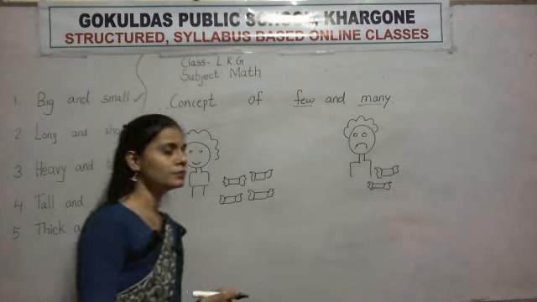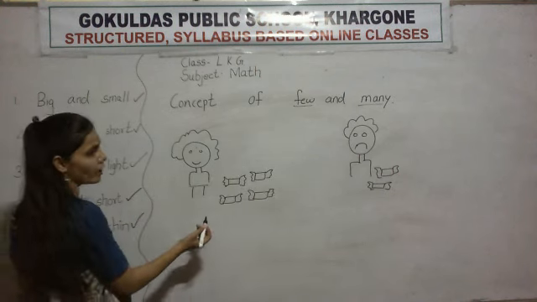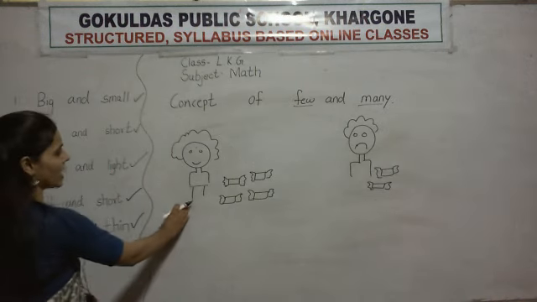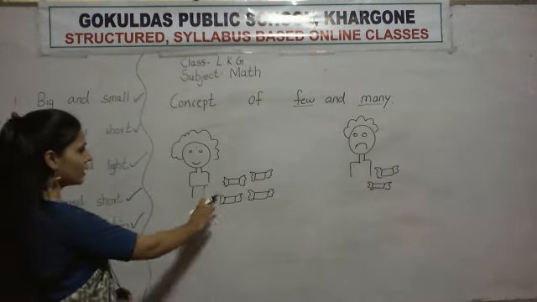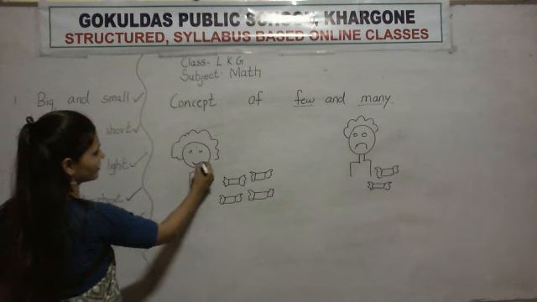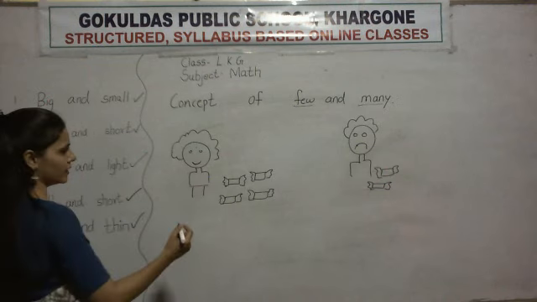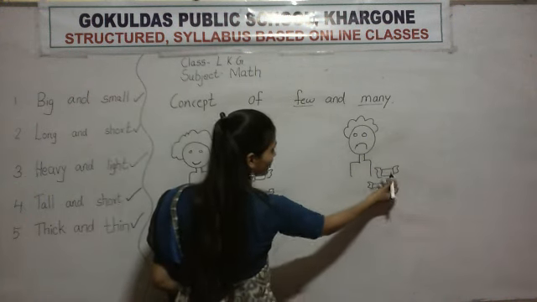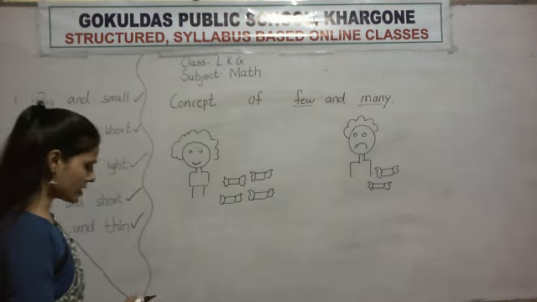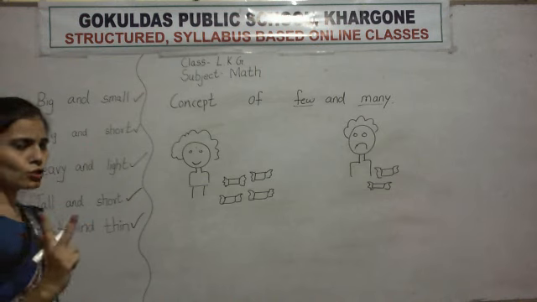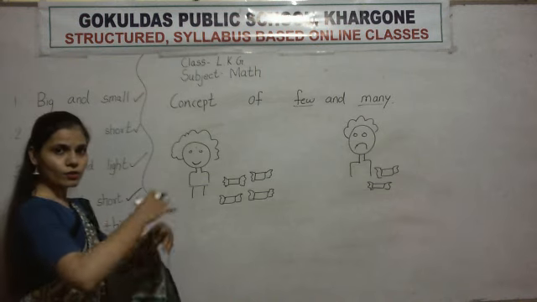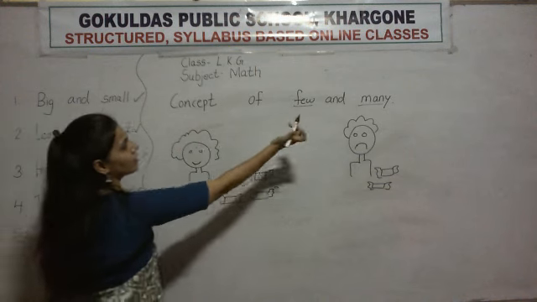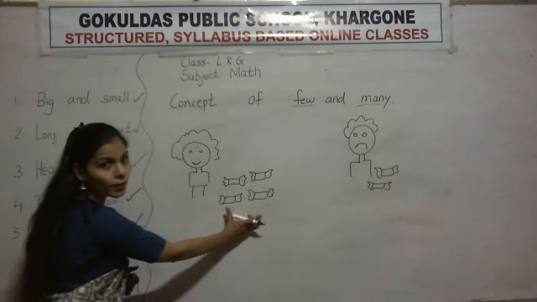Now Ishani has so many chocolates. Because of that she is happy. And Rishiraj has only 2 chocolates. Ishani has so many chocolates. So that is the concept of few and many.